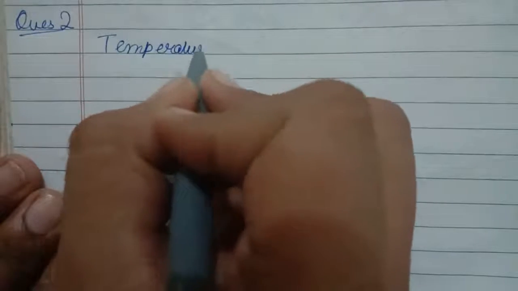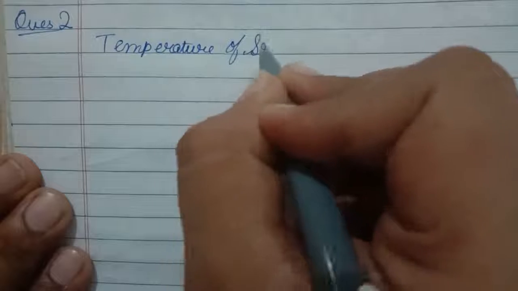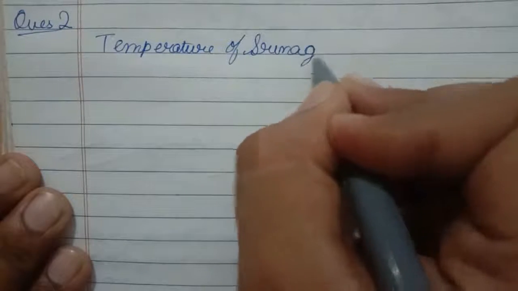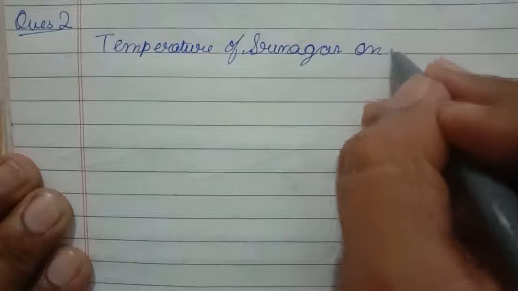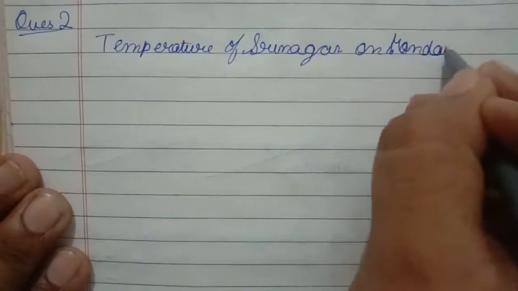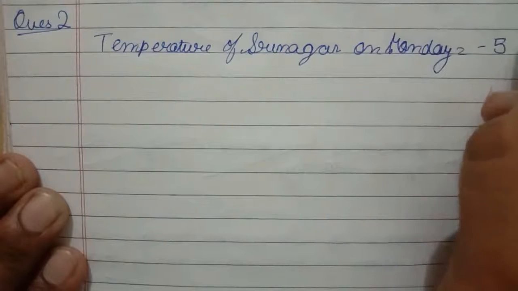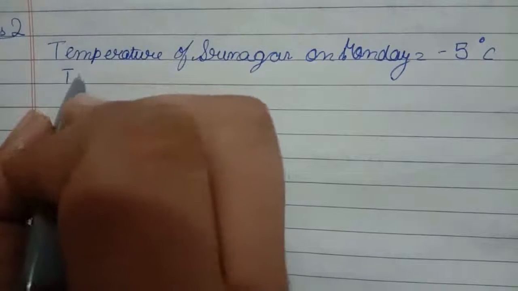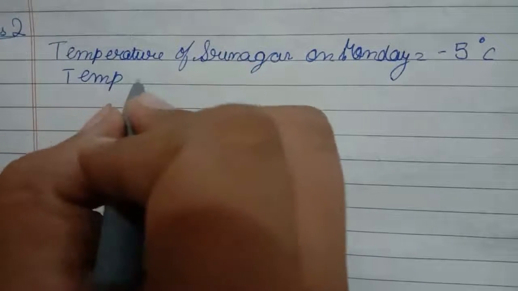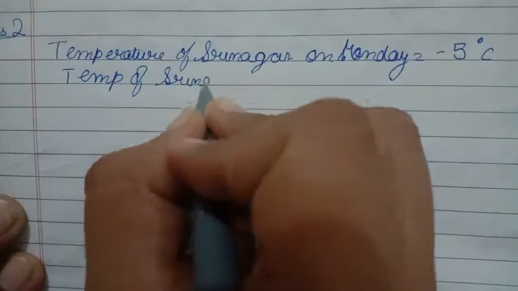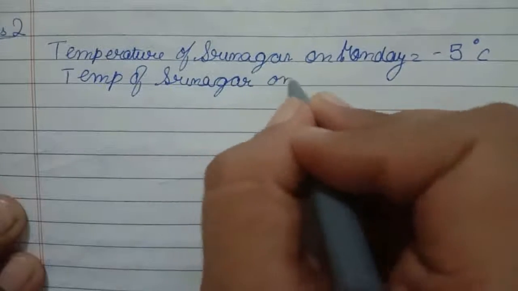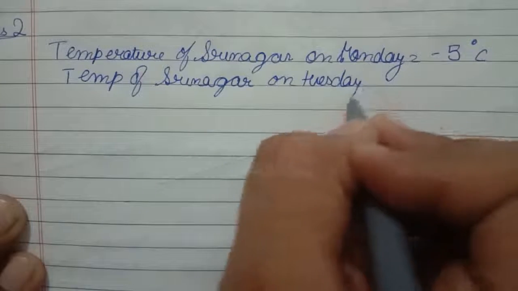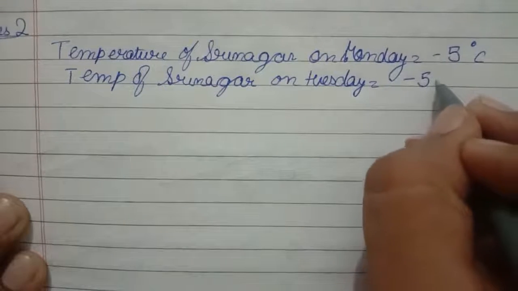Okay, so we'll write first of all the temperature on Monday. Temperature of Srinagar on Monday. Now what was the temperature of Srinagar on Monday? It was -5 degree Celsius. Okay, now it got dropped by 2 degrees Celsius. Temperature of Srinagar on Tuesday. Now as it was dropped, what we'll do, we'll simply subtract it.